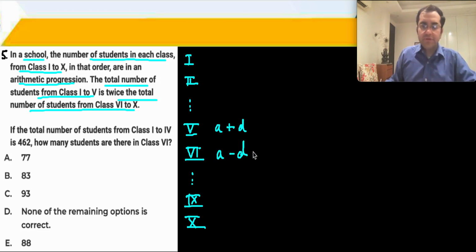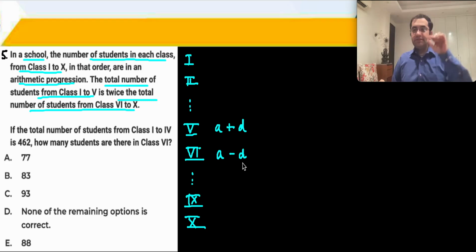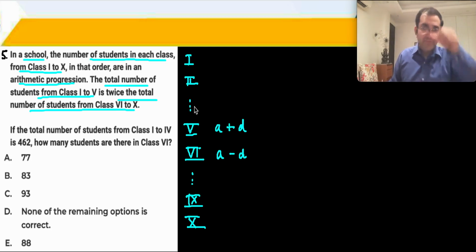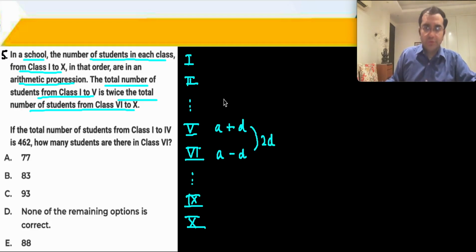This is nothing revolutionary, something that is taught to people in their classes. If you want to take 3 terms in AP, you take A minus D, A and A plus D, where the common difference is D. If you want to take 4 terms in AP, you take A minus 3D, A minus D, A plus D and A plus 3D, where the common difference is 2D. Similarly, for an even number of terms, I would like to take 10 terms. So I'm taking A plus D and A minus D, so my common difference is 2D.